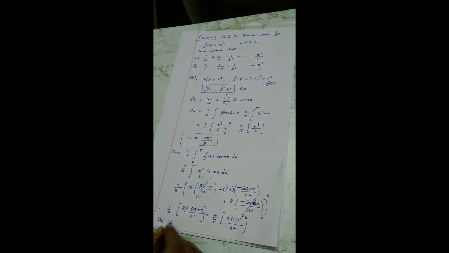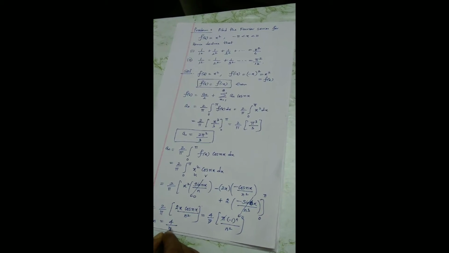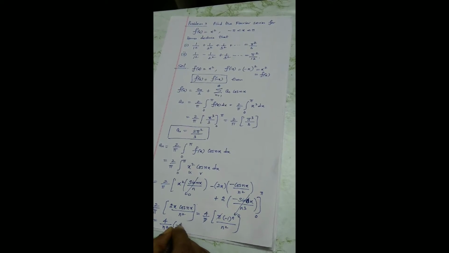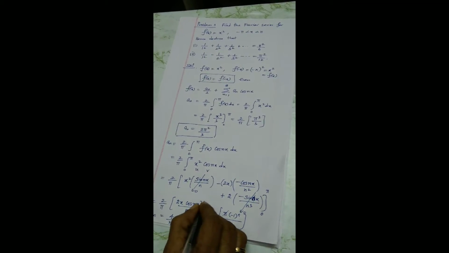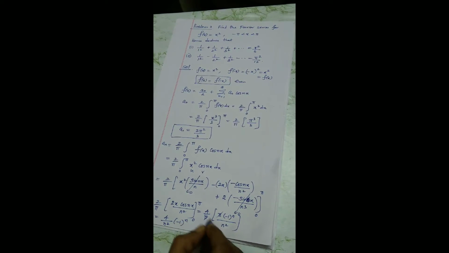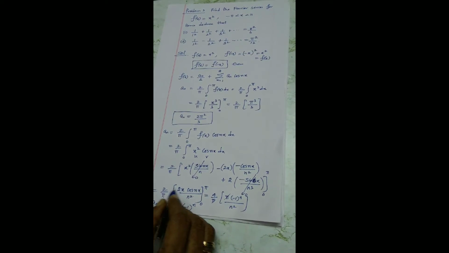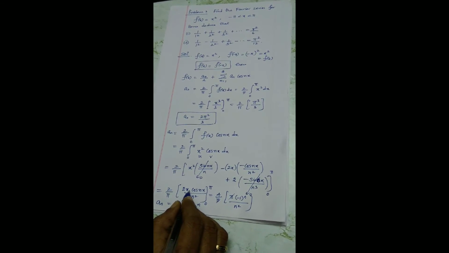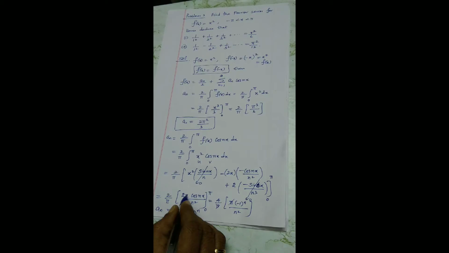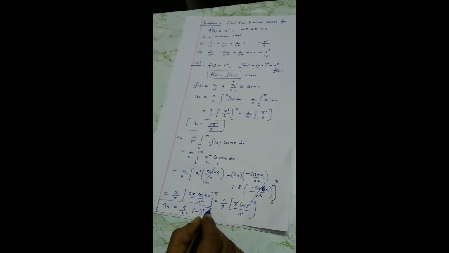So these two get cancelled out. So an is equal to 4 by n square, minus 1 power n. For the limits 0 to pi, you have to substitute; I have to substitute the limits, then only I can write this step. Upper limit: 2 into 2 combined as 4. I am substituting pi for cos n pi, minus 1 power n. The lower limit is 0, so I just ignore it. So pi gets cancelled out. So therefore an is this value.